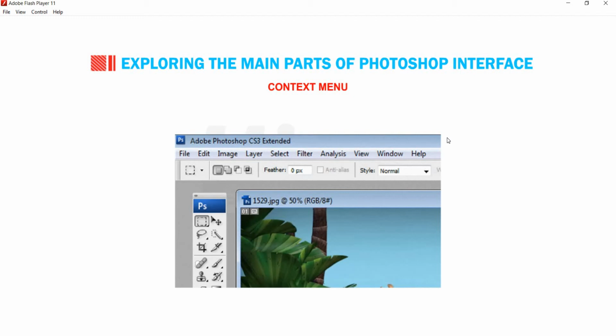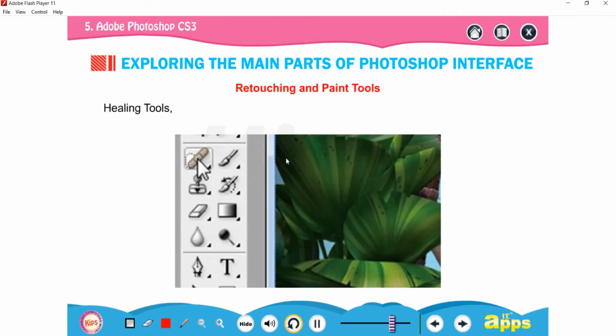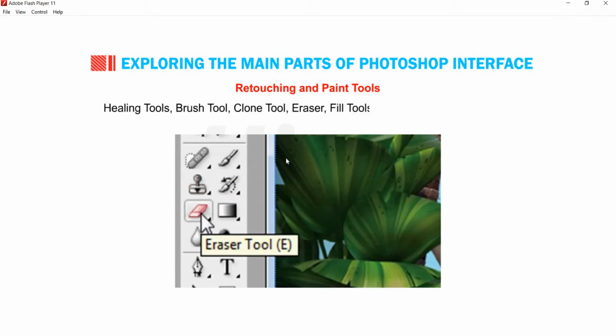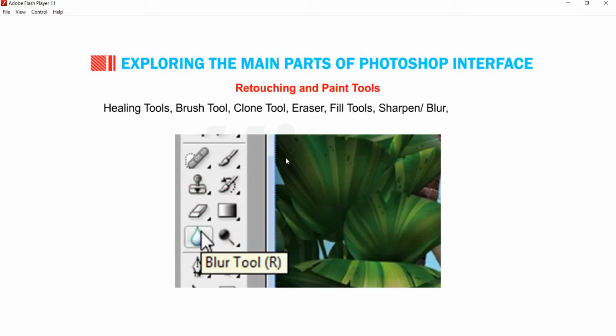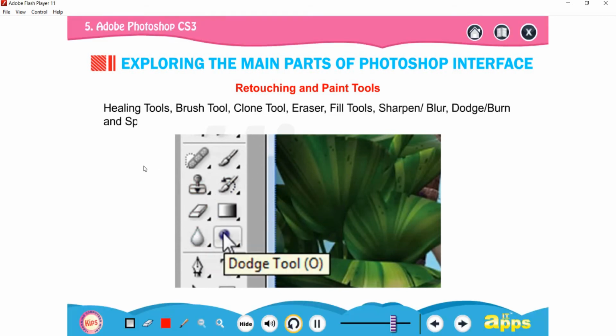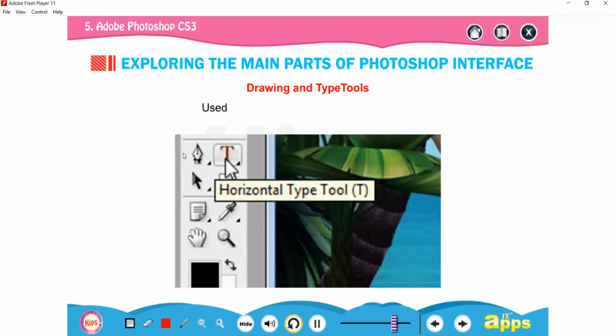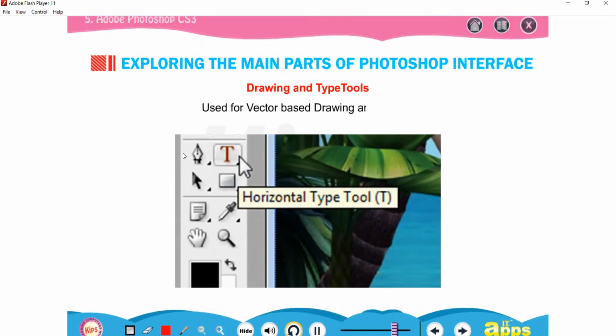The retouching and paint tools are Healing tools, Brush tool, Clone tool, Eraser, Fill tools, Sharpen or Blur, Dodge or Burn, and Sponge tool. Drawing and type tools are used for vector-based drawing and type.